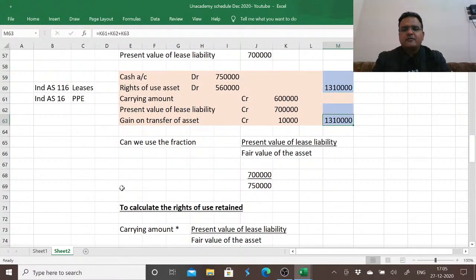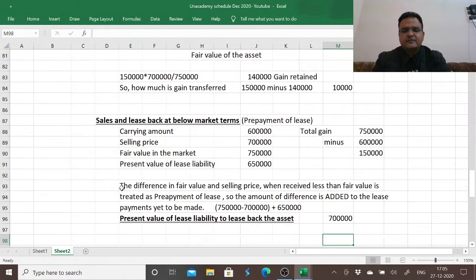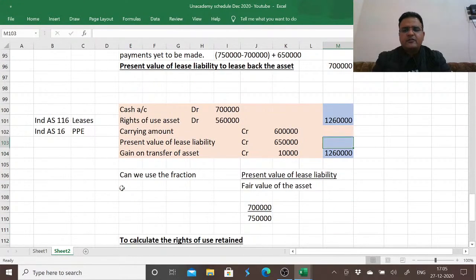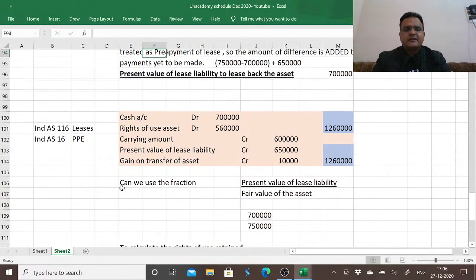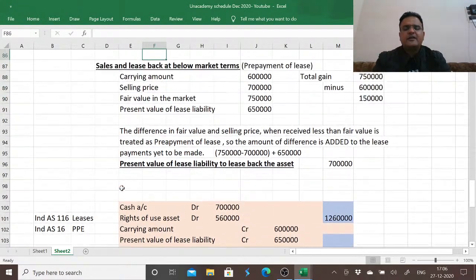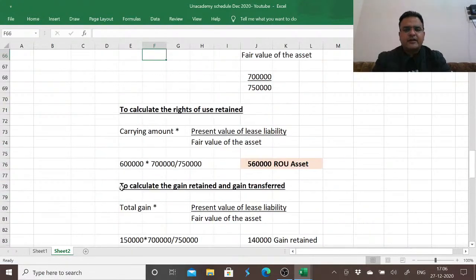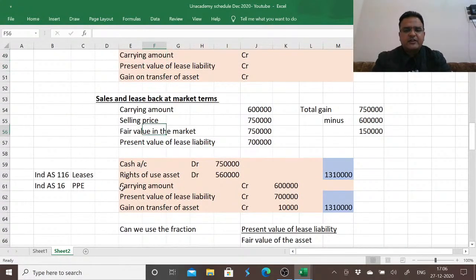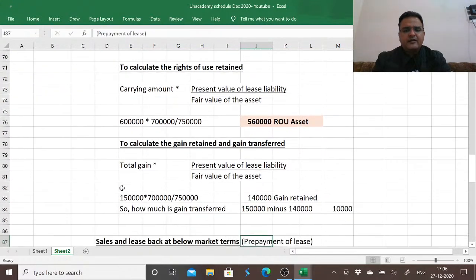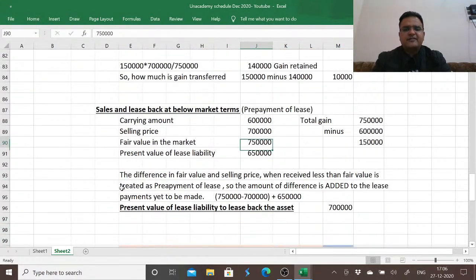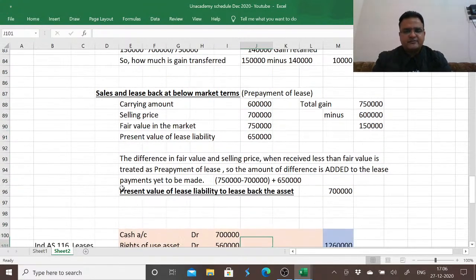13 lakh 10,000 and this 12 lakh 60,000, there is a difference of actually 50,000. Since we agreed to receive a lesser amount than we were entitled to receive. We were entitled to receive 7 lakh 50,000, but we agreed to receive in a below market term situation. We agreed to receive a lesser amount of 50,000, 7 lakh only. So if we receive less, we'll pay less. Hope it makes sense. Sale and leaseback at below market terms.